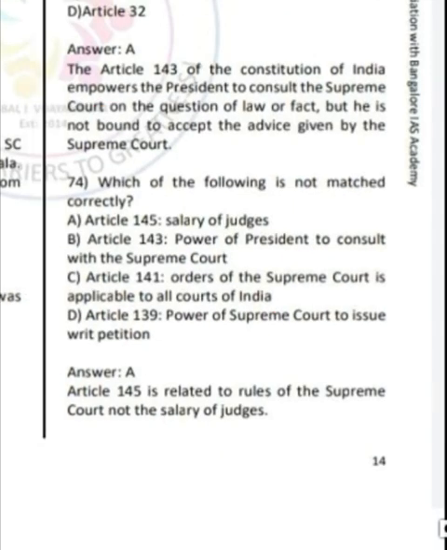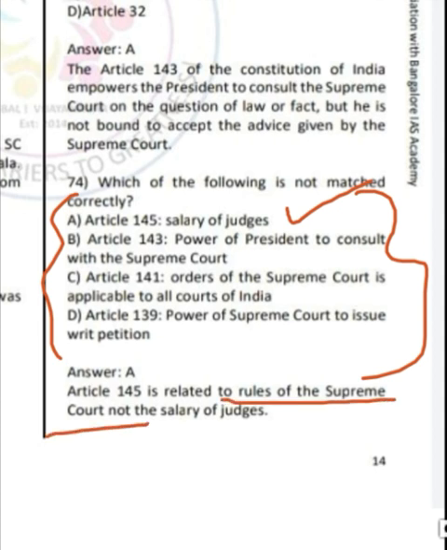Moving ahead to question number 74. So here 4 articles are given and their provisions are given. So you have to find which of them is not correctly matched. So the correct answer is option A, Article 145. Article 145 speaks about the rules of the Supreme Court and not the salary of judges.